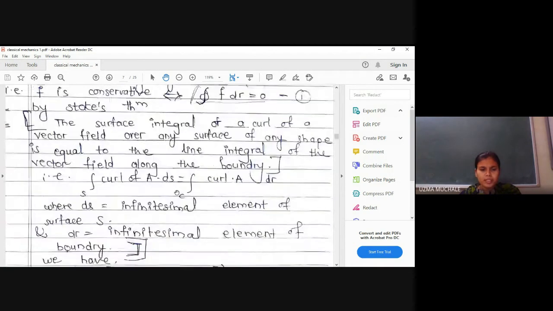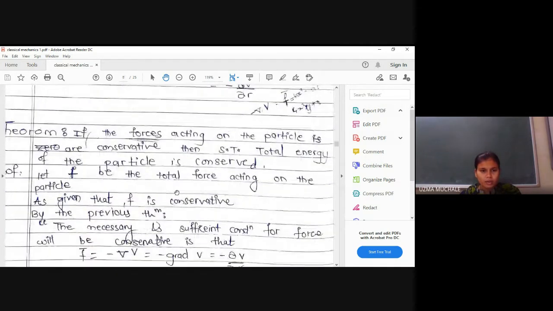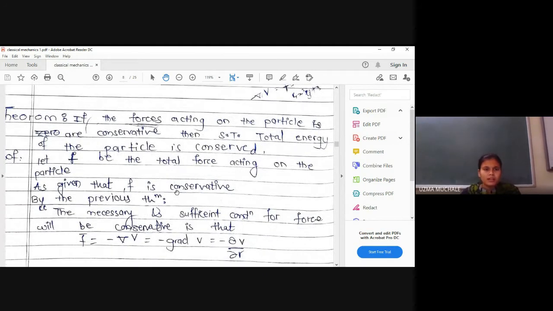Those who want the proof of this, it is available here. Let me go for the proof that we want, right? What is the statement of the theorem? If the forces acting on the particle are conservative, then show that the total energy of the particle is conserved, right? The forces acting on the particle are conservative. This is given to us. Conservative, in short, we can say it is constant.